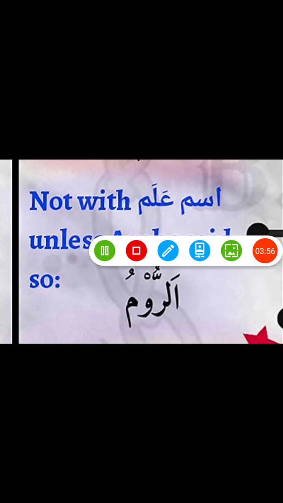Next point. Now this is quite obvious, because have you ever heard of anybody say, where is the Zaid, or where is the Fatima? No. Where is the America, for example? No, right? Why not? Because proper nouns do not get added with the. All right, and very very few exceptions are there, but generally no, you don't do that. Similarly, in Arabic, you do not add al with any ism alam, which is the equivalent of proper noun.